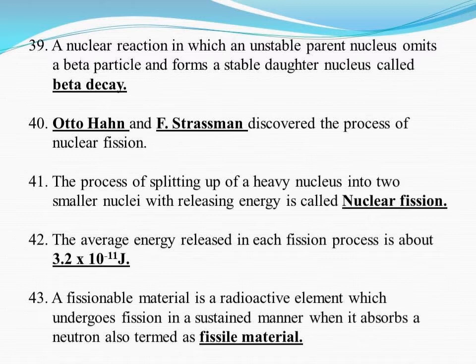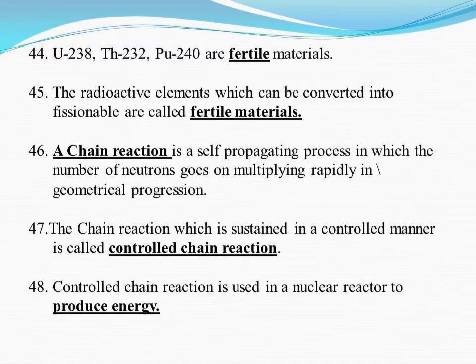A fissionable material is a radioactive element which undergoes fission in a sustained manner when it absorbs a neutron, also termed fissile material. Uranium-238, thorium-232, plutonium-240 are examples of fertile materials. What are called fertile materials? The radioactive elements which can be converted into fissionable material are called fertile materials.